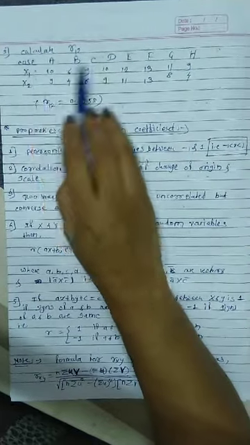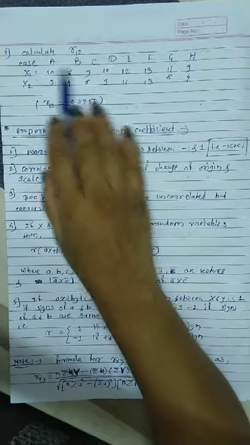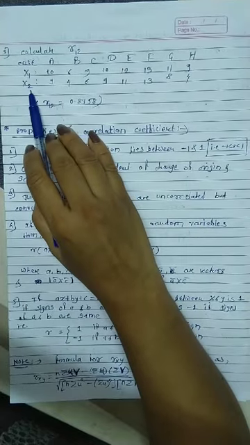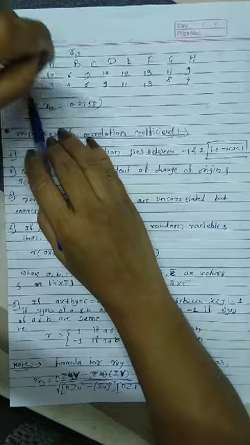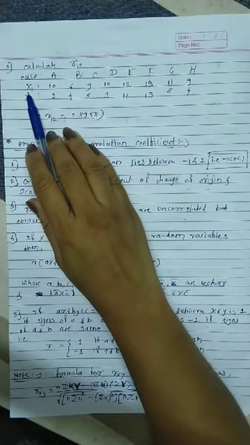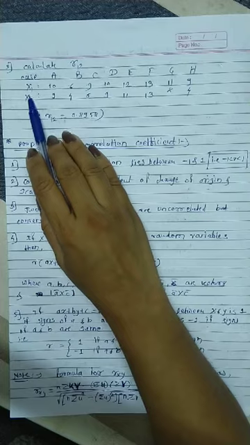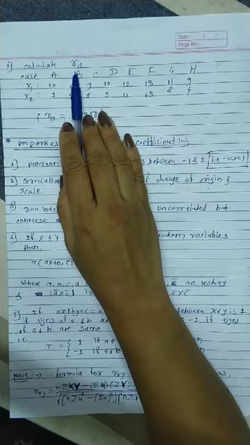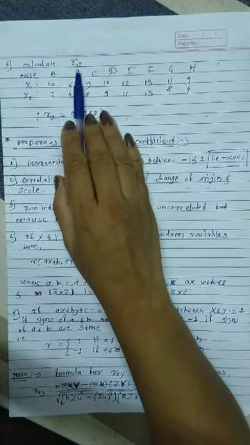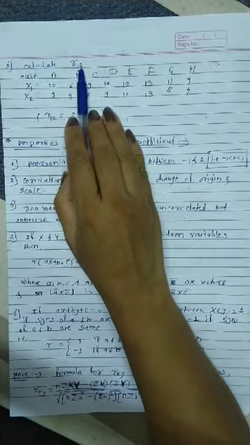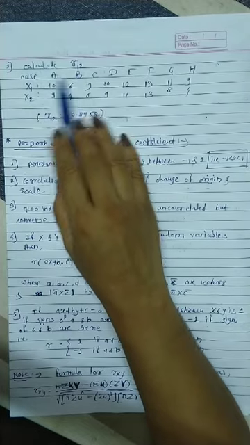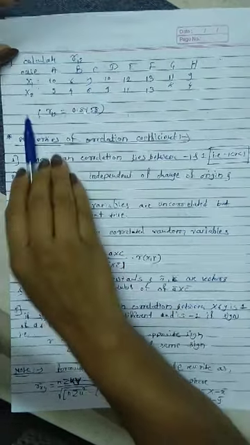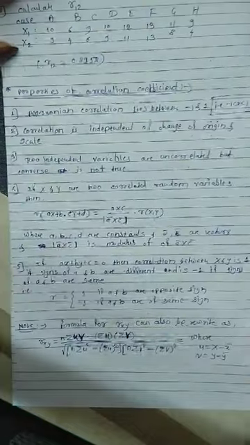R12 means in this example case A, B, C, D, these are extra information given. We don't need to consider this for calculation. X1 and X2, instead of X and Y in the given example, they have written X1 and X2. Assume X1 and X2. That's why instead of RXY, you have to write it as R12. 1 means first variable, 2 means second variable. Like for example, RXY. Okay, instead of X there is 1, that is X1. Instead of Y there is 2, that is X2. Okay, and answer is given. Just check out this.